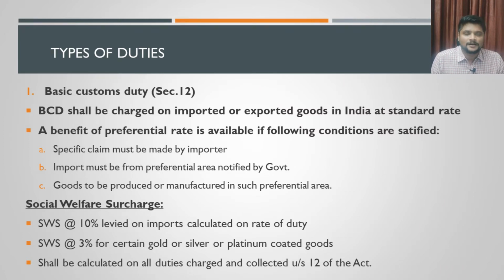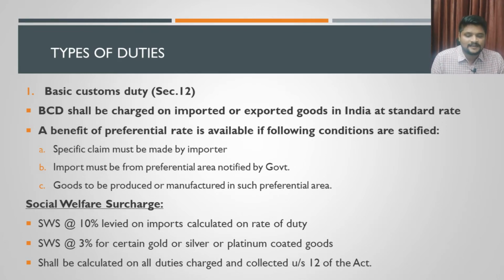Section 12 is covered in part 1 of the video. So under section 12 of the Customs Act 1962, it empowers the government to charge a duty on any imports or exports. That duty is called customs duty, which we are referring to here as basic customs duty.